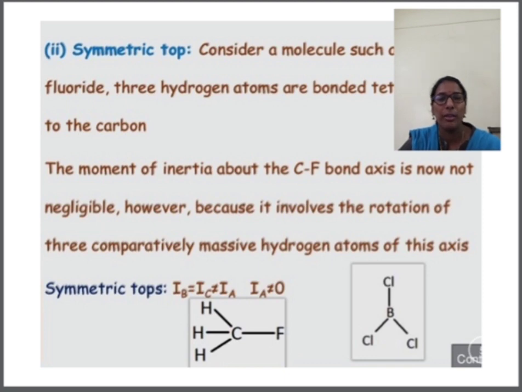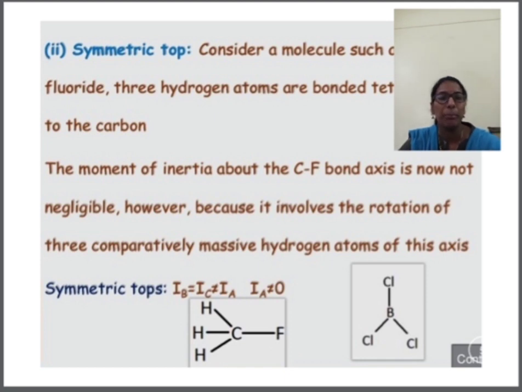So first we give the first kind of rotation, that is the rotation about the bond axis. We can rotate that CF bond. When we rotate that bond, what happens? H1 goes to the place of H3 and H3 comes to the place of H1. So simply there is a change. That's why the moment of inertia related to the first kind of rotation is not equal to 0 in the case of methyl fluoride, or in the case of symmetric top molecules.